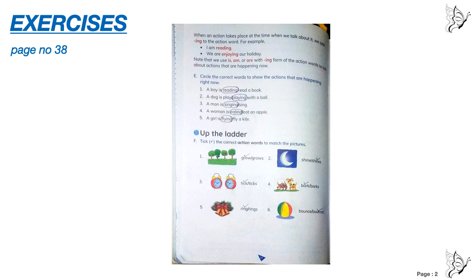Number 2, moon. Moon is singular. Moon shines. We have s with the verb, S-H-I-N-E-S. Number 3, 2 clocks. So it's plural. Clocks tick, T-I-C-K. Number 4, 2 dogs. Dogs bark, B-A-R-K. Number 5, bells. 2 bells are there. So with plural, we don't have s in the verb. Bells ring. Ball bounces. Single ball is there. So s with the verb, that is bounces.